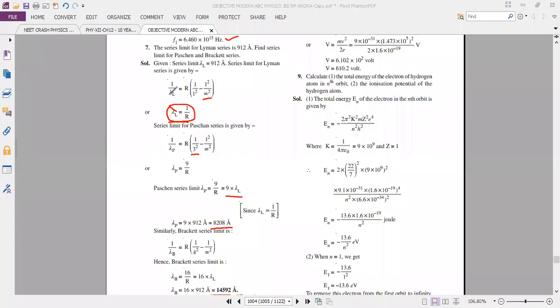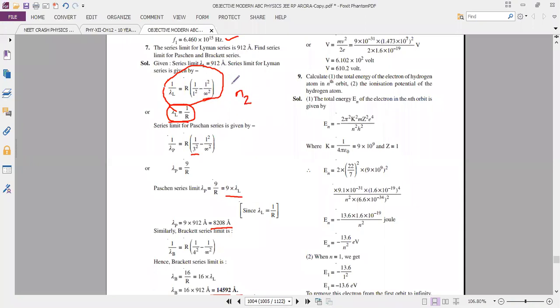Listen. This is the general formula. In this general formula, Lyman is the first one. Okay, Balmer is the second. So Lyman 1. The series limit for the Lyman series, find the limit for Paschen and the Brackett. The final value, N2 goes up to infinity.